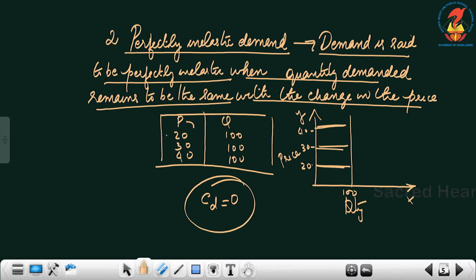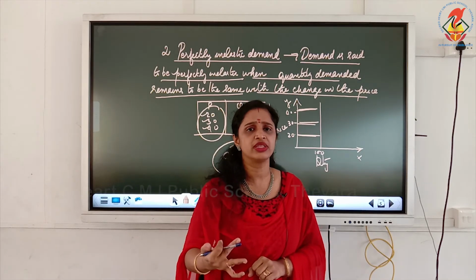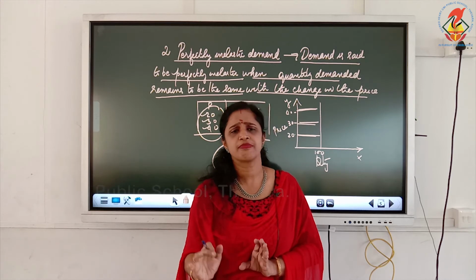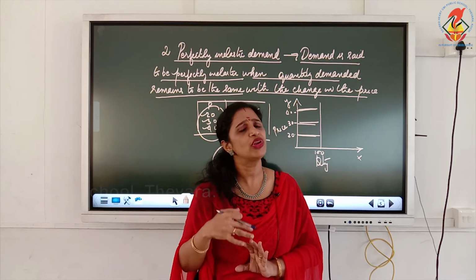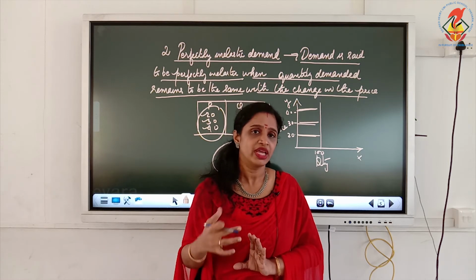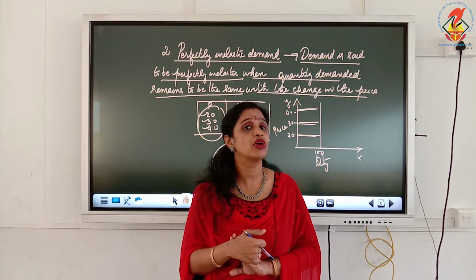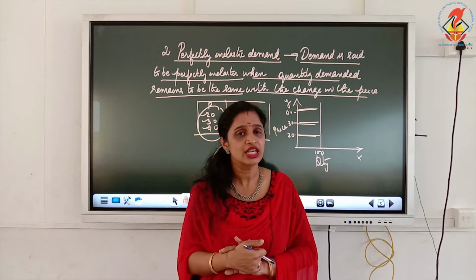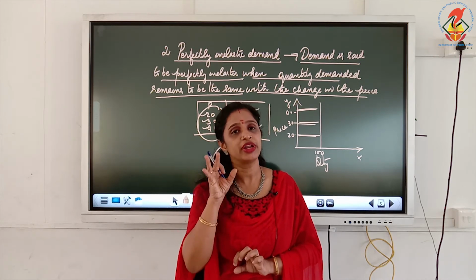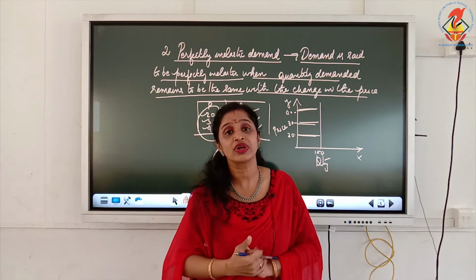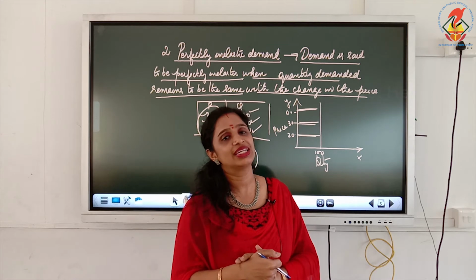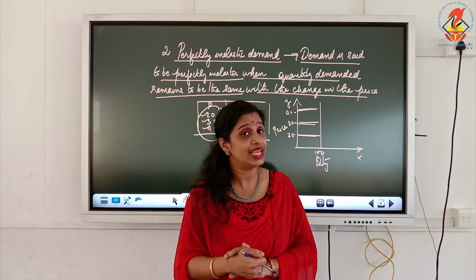Let us see the example. Price is keeping on changing: 20, 30, 40. At 20, quantity demanded is 100. At 30, quantity demanded is 100. At 40, quantity demanded is 100. There are certain commodities like that. Even if its price changes, the quantity that we need is only the same. For example, salt. So we will not keep more and more salt with us when the price falls. As per the law of demand, when the price falls, demand should increase, isn't it? So for certain cases, we keep the quantity constant even if its price increases or decreases. That kind of an elasticity is known as perfectly inelastic demand.